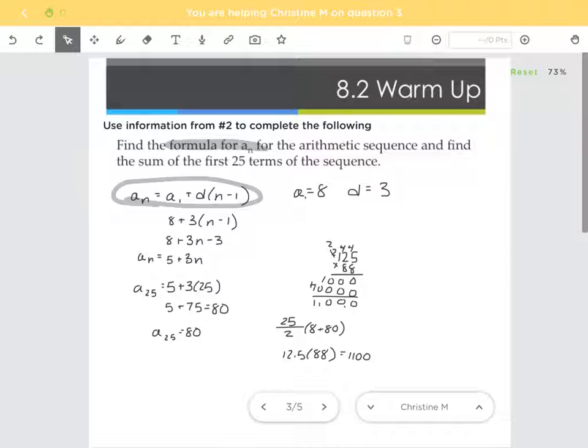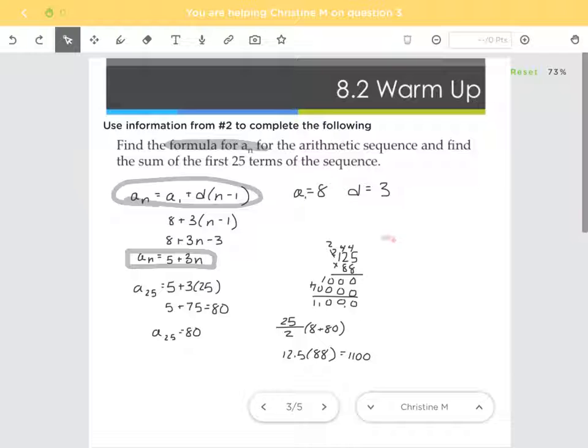So yesterday we talked about 2 new equations: how to find A sub n, or the formula for A sub n if it's arithmetic, and also the sum, which uses both. So the A sub n is A sub 1, or the initial A, plus D times n minus 1. If the first A was 8, the D was 3, and you simplified it, this is your equation for A sub n: 3n plus 5. And then you had to, for the second part, figure out the sum.